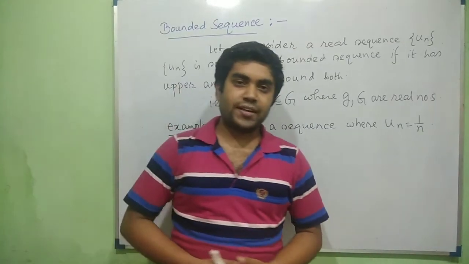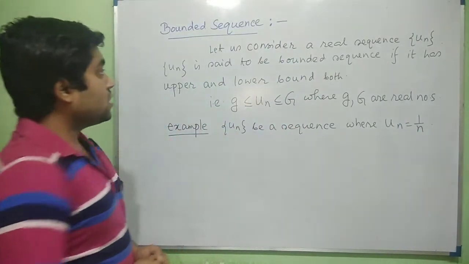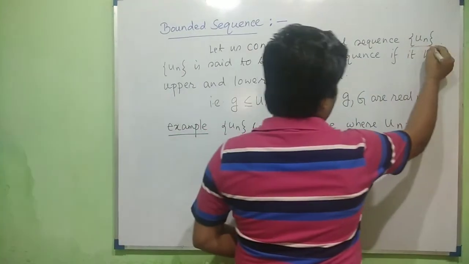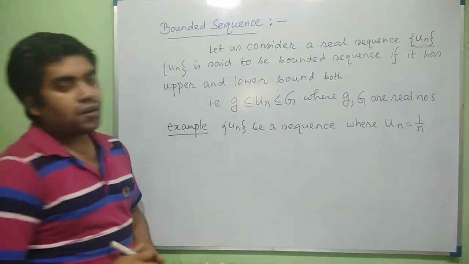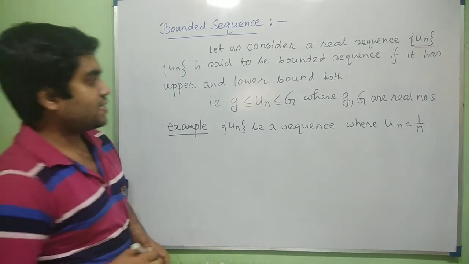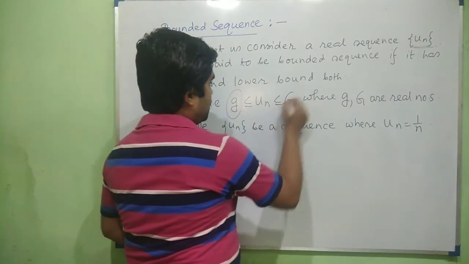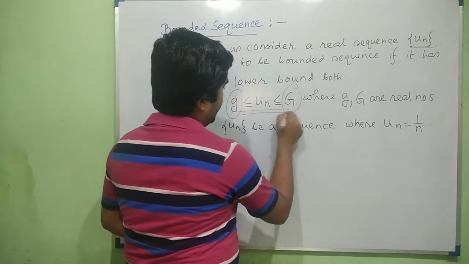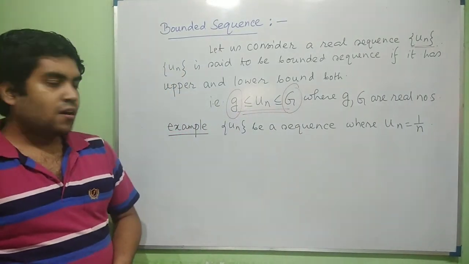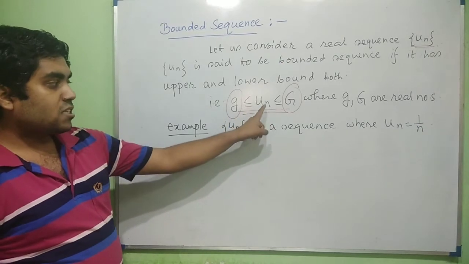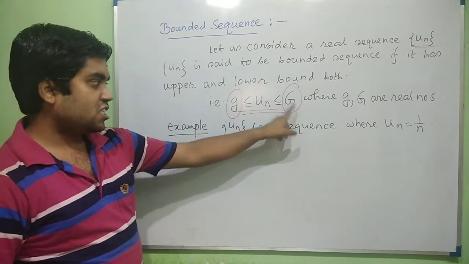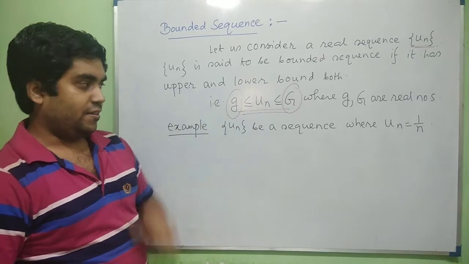Now what is a bounded sequence? Here we consider a real sequence un. This is said to be a bounded sequence if there exist two real numbers, small g and capital G, such that this relation holds, where small g is a lower bound of the sequence un and capital G is the upper bound of the sequence un.